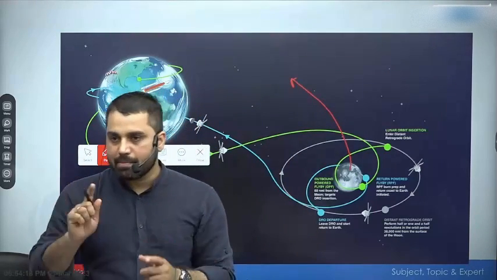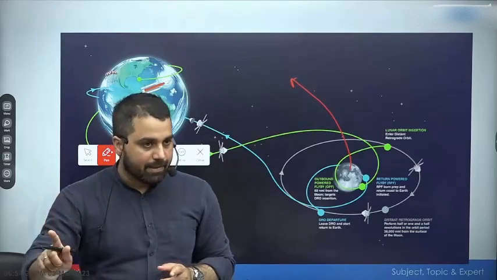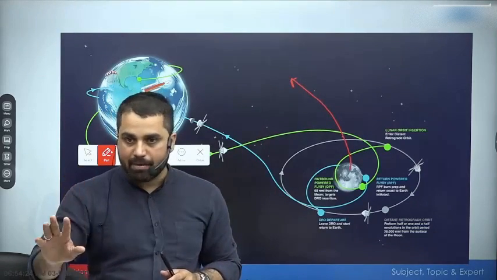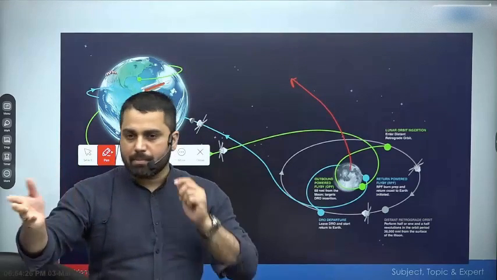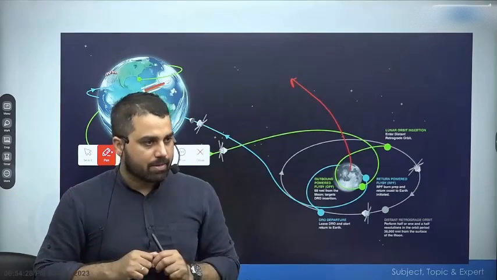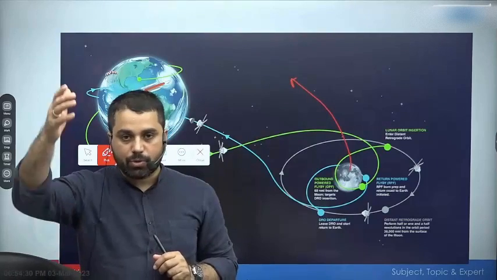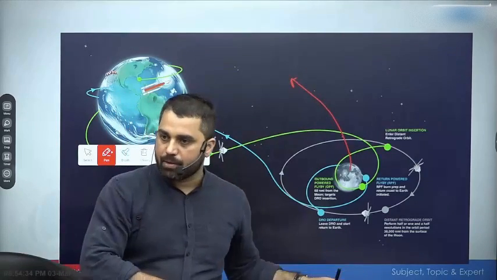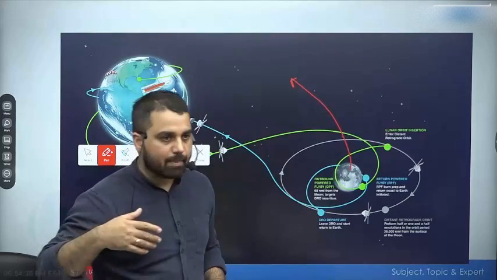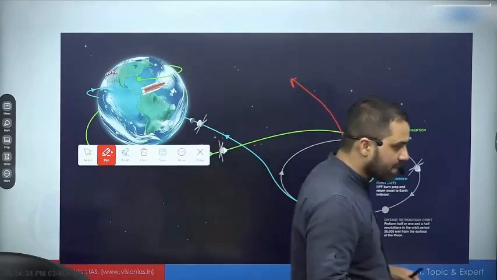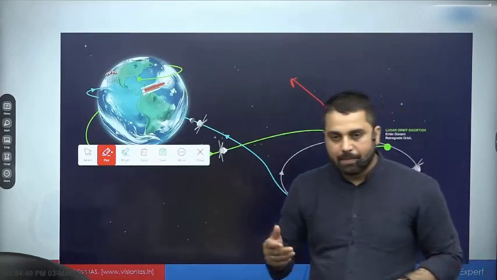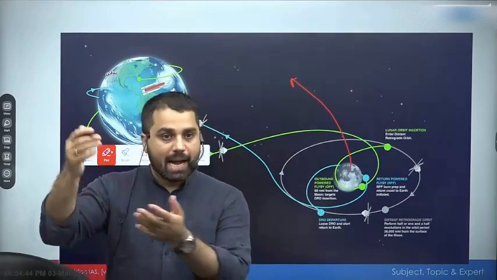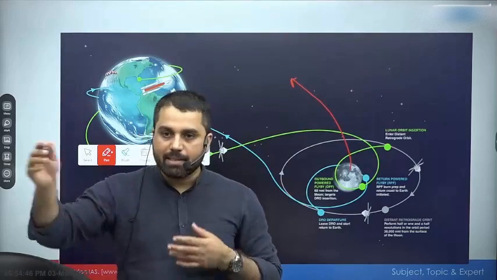Now the first mission was to check it. Now that the first mission has become successful, the second mission is going to be a manned mission. I think it will be launched by 2025, but it is not going to land on the surface of the Moon. It will orbit around the Moon and come back to Earth. The third mission which NASA is planning perhaps by 2026 or 2027, Artemis 3, will be a manned mission, and that is going to actually land on the surface of the Moon, and they will start their next phase.